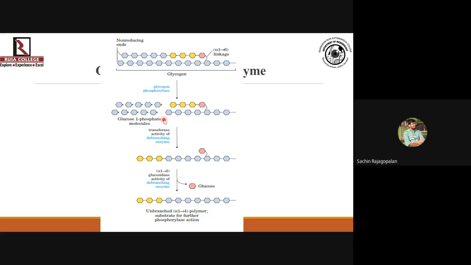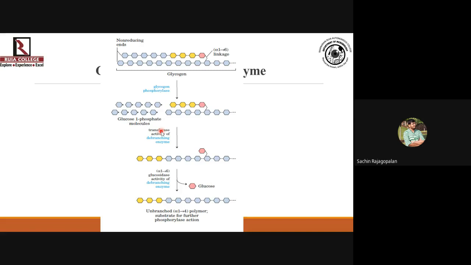Now 4 residues का reason ये है कि the arm which recognizes this branching point has a length of 4 glucose residues. So it recognizes the branching point and stops there. It will not continue the breaking of alpha-1,4 linkages. It stops the moment the arm of the enzyme recognizes the branching point, and that arm is long enough to accommodate 4 glucose residues. So see, it stopped here, exactly 4 residues before the branching point. Now post this, the phosphorylase will not be able to function.